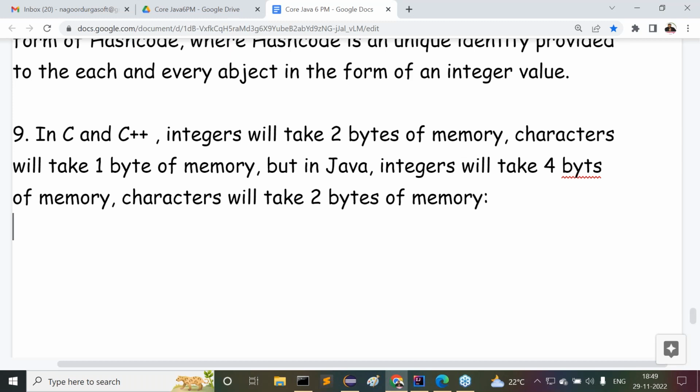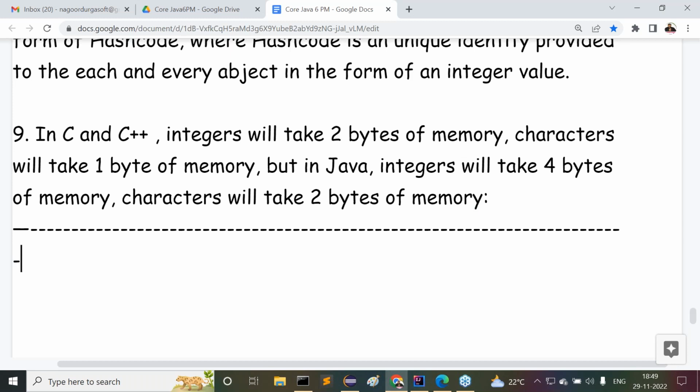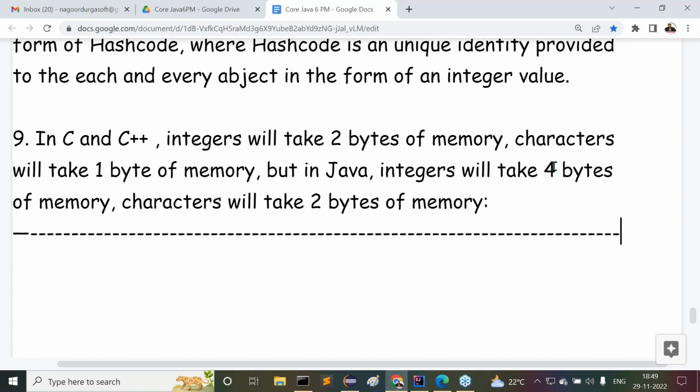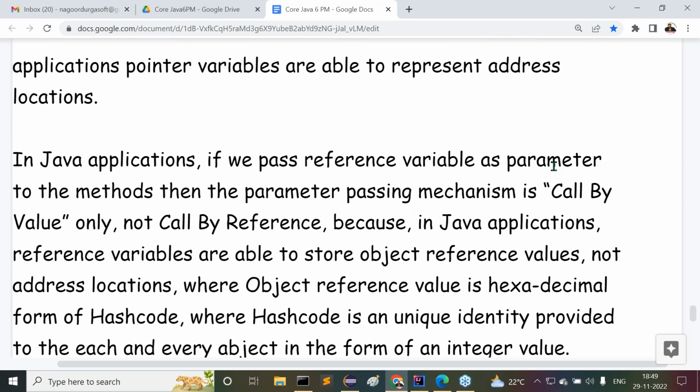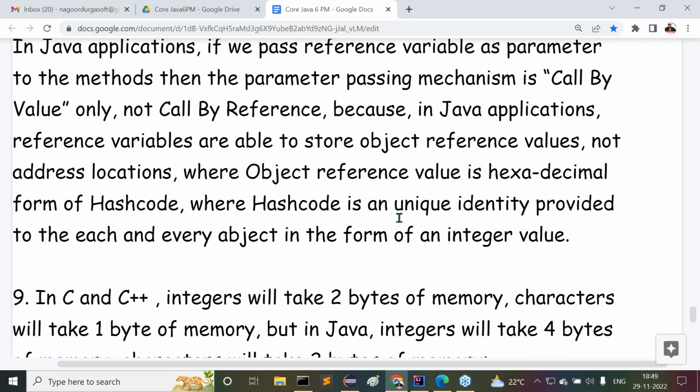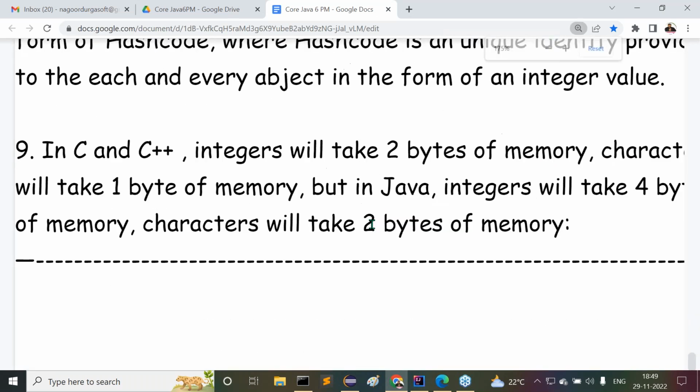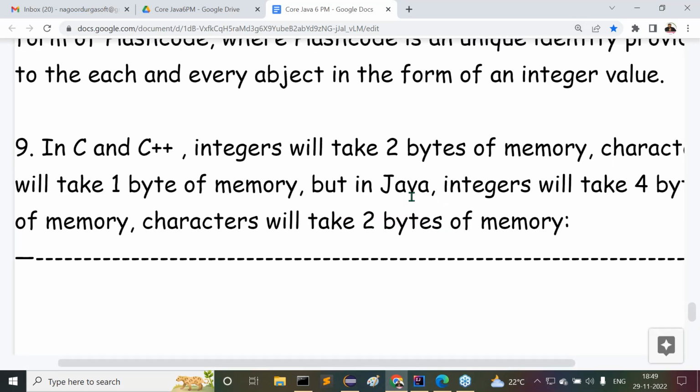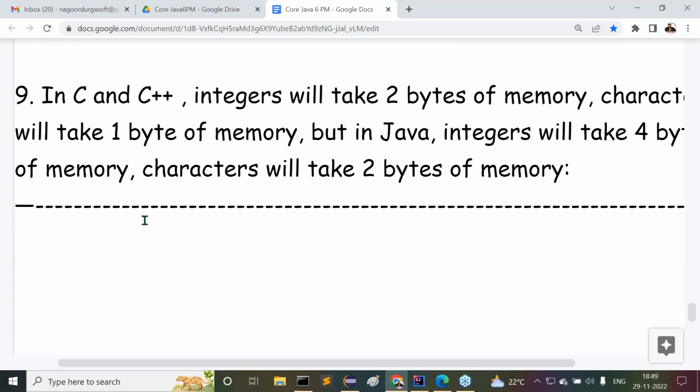That is exactly the point I'm telling you guys. Observe carefully. What is the ninth point here? We have to understand that the difference I'm telling you is that memory allocation for the data is different in C, C++ and Java. It's clear to all of you what exactly the different memory allocation is here.